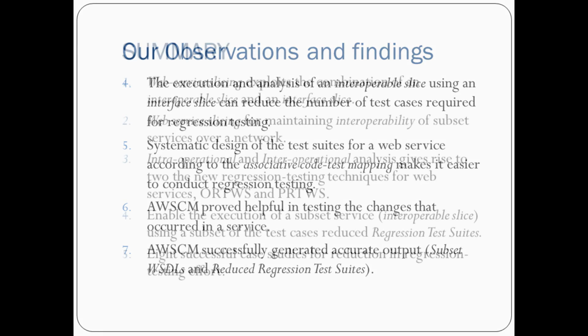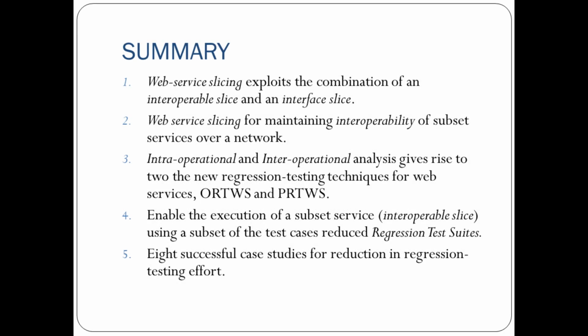So what is the summary that we can infer? Web service slicing helps to exploit the combination of interoperable slice as well as interface slice. Web service slicing also helps to maintain interoperability between the subset services over the network, and intraoperational and interoperational analysis gives rise to new kinds of regression testing, that is ORTWS and PRTWS that we had seen.